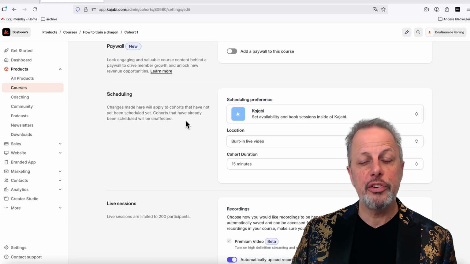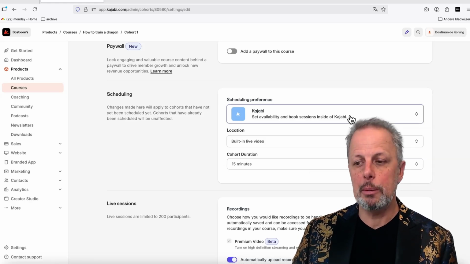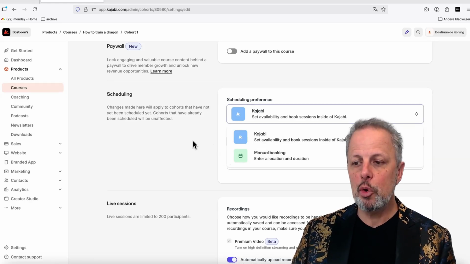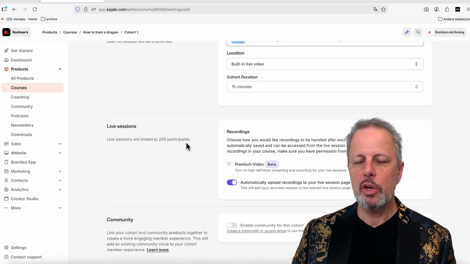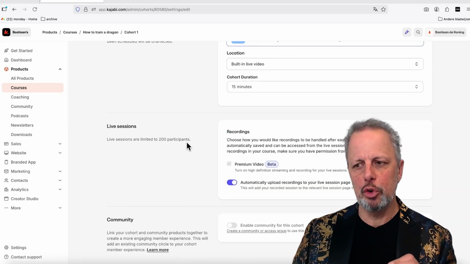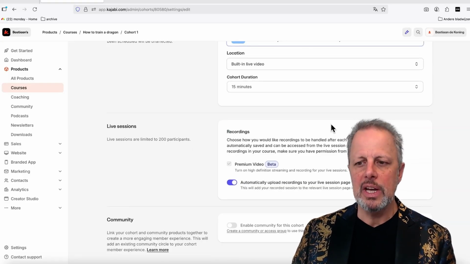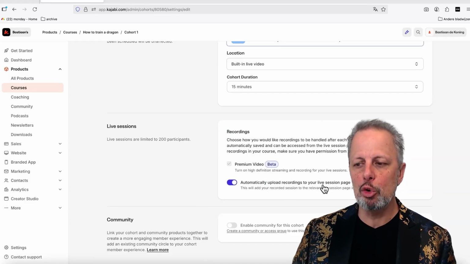You can use the scheduling tool from Kajabi or maybe a manual booking if you want to. You can use the inbuilt video tool, and I suggest you do that because after it's recorded, it will be automatically uploaded to your live session page.